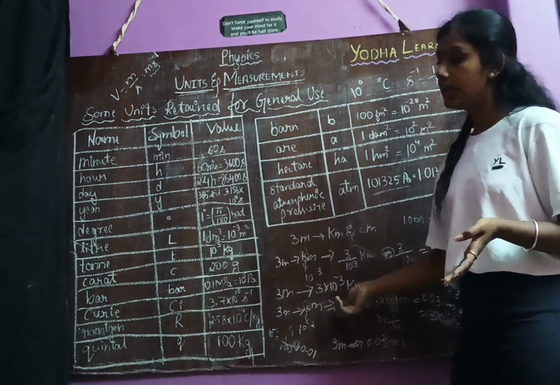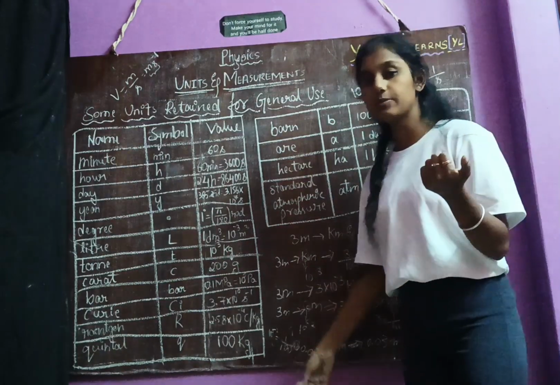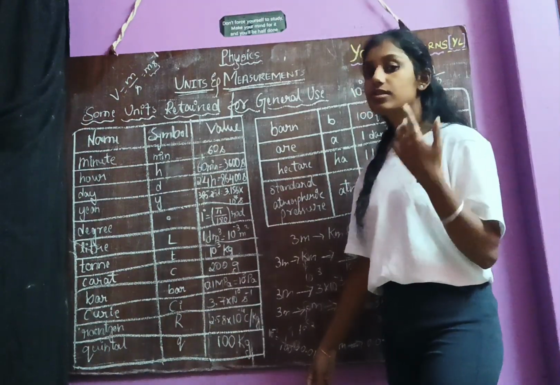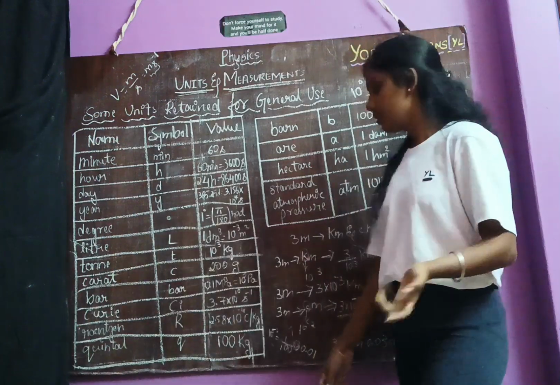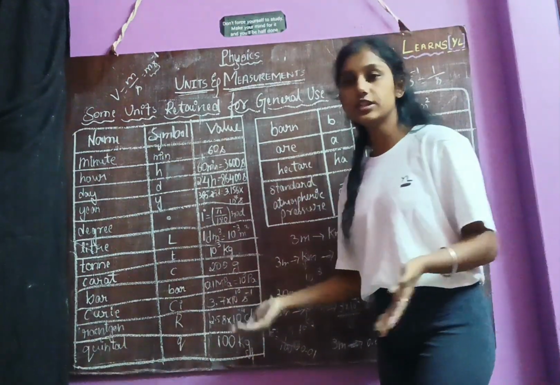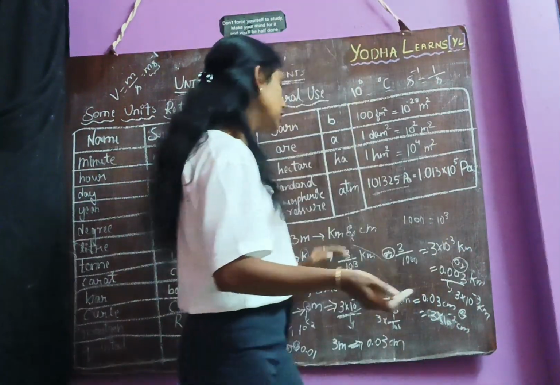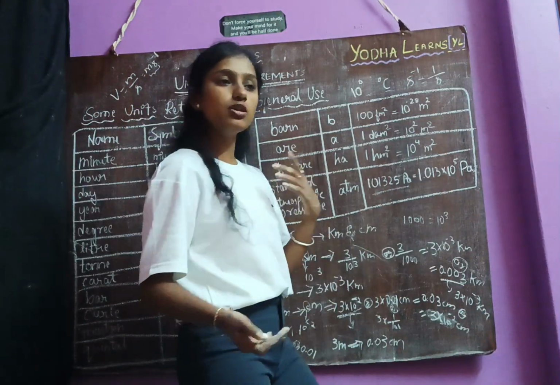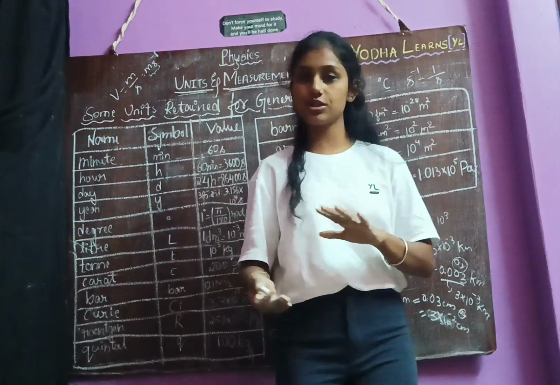It is nothing but MKS system to CGS system conversion, right? See, in the MKS system length is measured in terms of meter, but in the CGS system, length is represented in the unit of centimeter. So here we converted from meter to centimeter. That is nothing but we have converted the unit from MKS system to CGS system. So here, along with the conversion of SI unit prefixes, we have also learned the conversion of units from one system to another system.